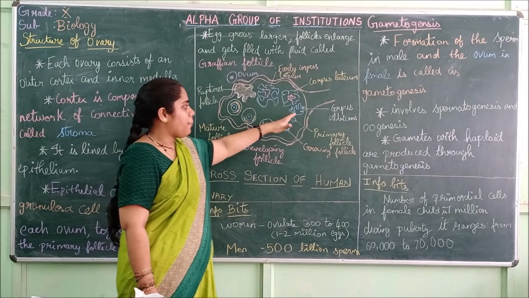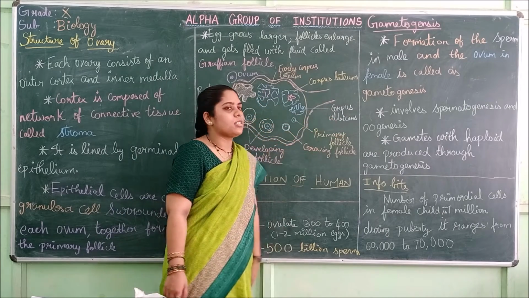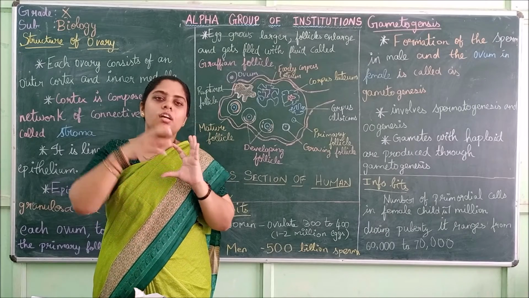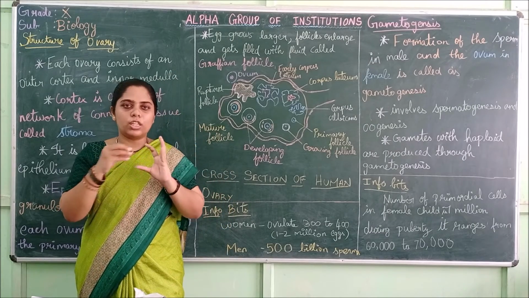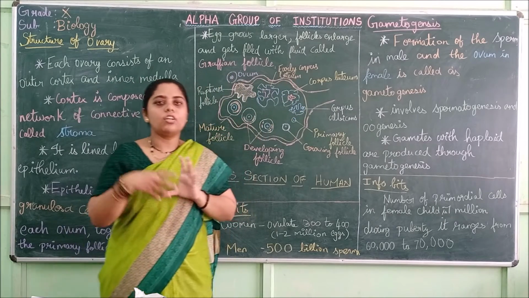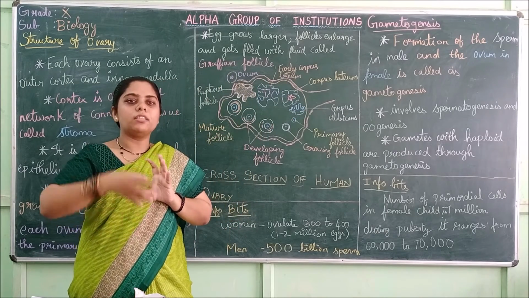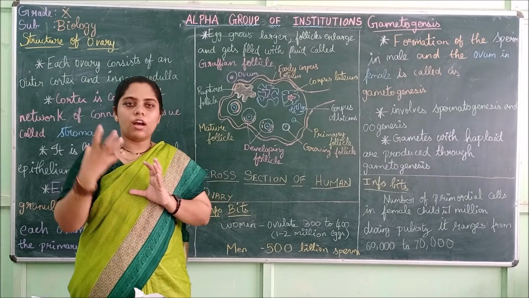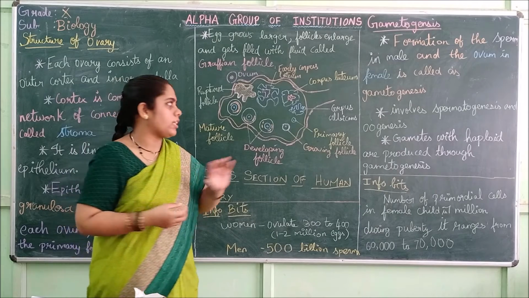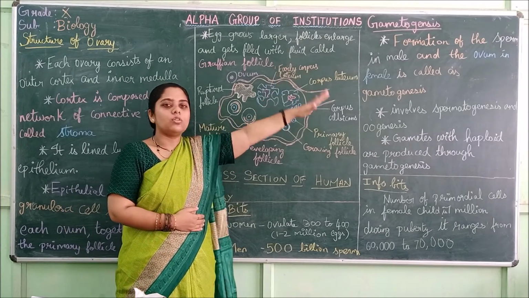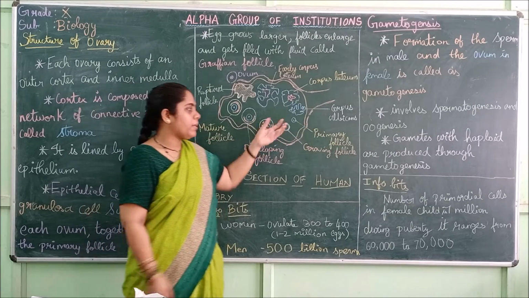Next, the corpus albicans is present. Think of it as a covering-like structure. Inside this corpus luteum, the mature ovum will be present, and it releases the ovum every month, every 28 days. After it has been developed, it lets out the ovum. Then what happens?